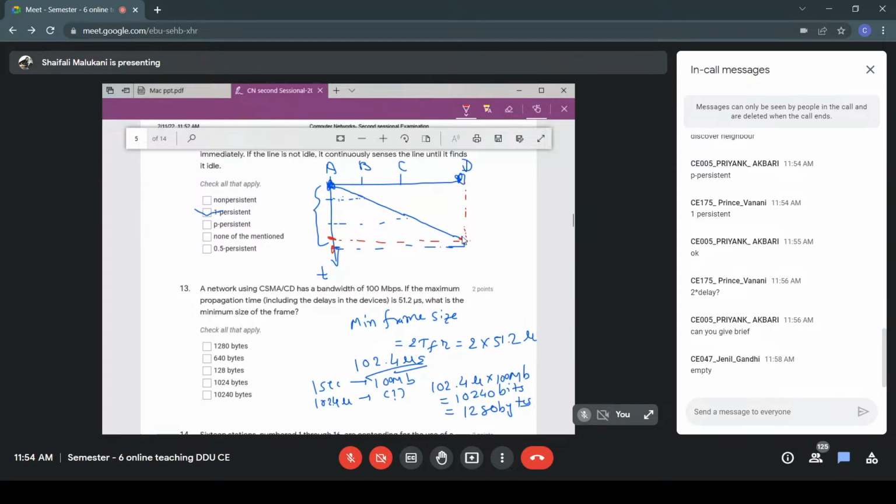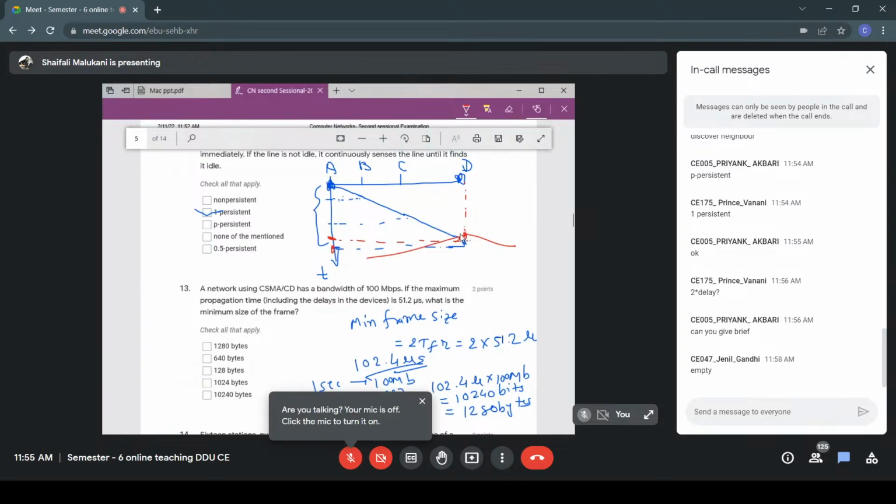So at this moment, D starts transmitting. Whenever it transmits, will the signal propagate in only one direction in the channel? No, the entire wire will get voltage. It will not be like in one direction from my station onwards that I send the signal. My signal will go in both directions.